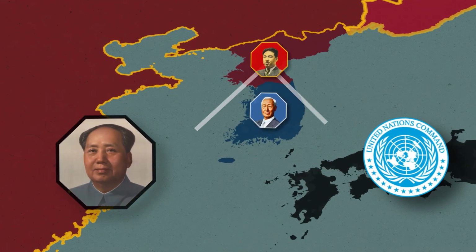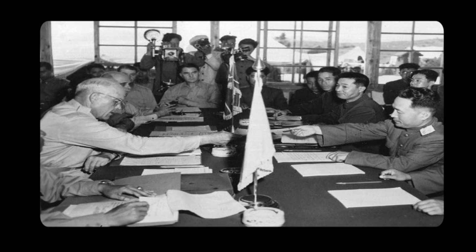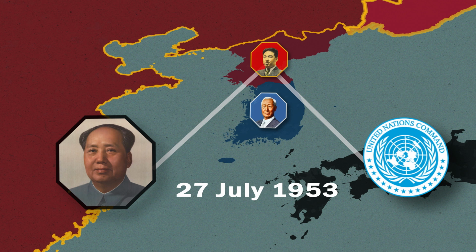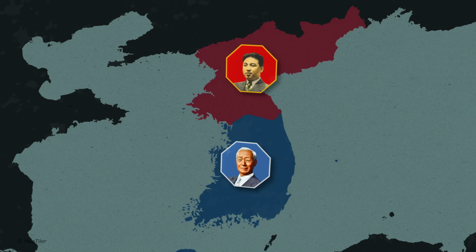North Korea, with China and UN command, signed the armistice agreement on the 27th of July 1953. Syngman Rhee refused to sign. The war ended at this point. Even though there was no peace treaty, North Korea nevertheless claims it won the war. The territory which they agreed mostly follows the 38th parallel line before the war began.